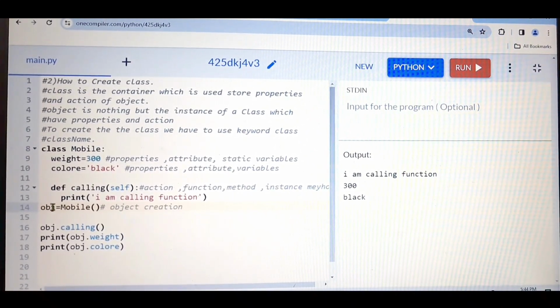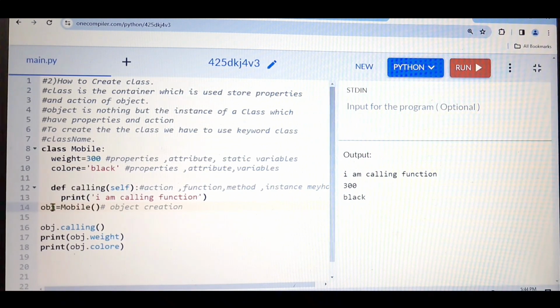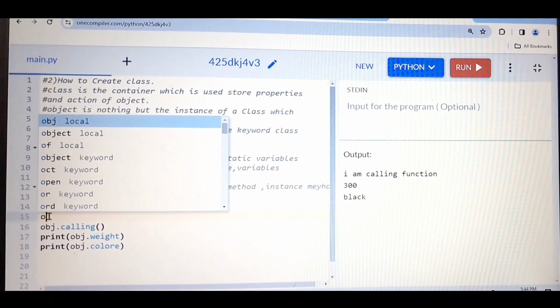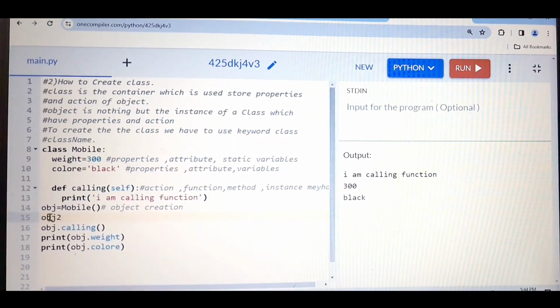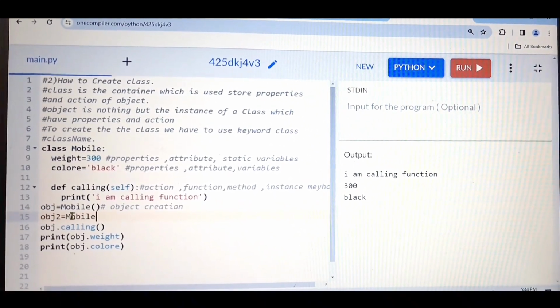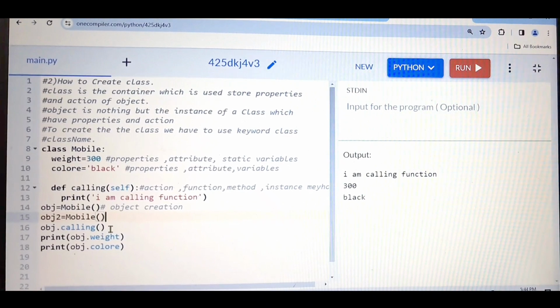In Python, or not only in Python, in other programming languages also, we can create more than one object of a class. Or in a simple way we can say, we can create multiple objects of the same class. Let me show you what I'm trying to say. For example, initially I have created one object, obj, of the mobile class. So obj is one object of the class. What I can do is obj2 equals to, this will also work. Let me show you.